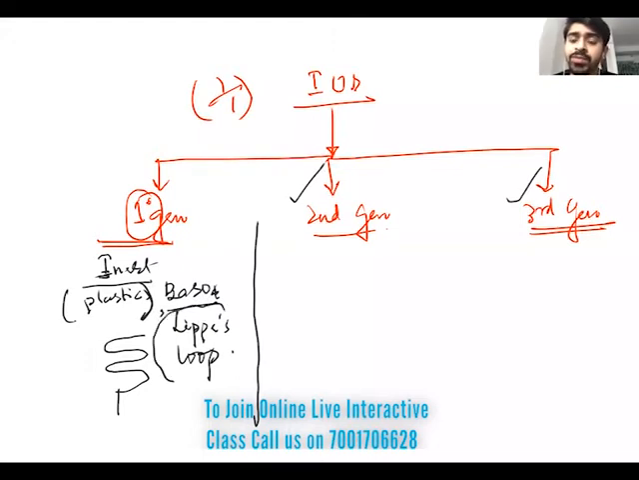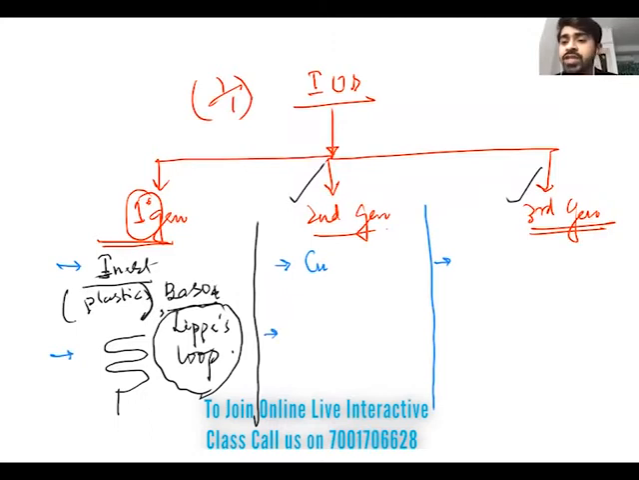Second generation and third generation are actually MCQ. For first generation, the example is the only MCQ. For second generation, you have to remember these are made up of copper. Let me discuss in a pattern, then you can remember well. First, I discuss the material, then the example, and third, the mechanism of action. Are you getting my point?